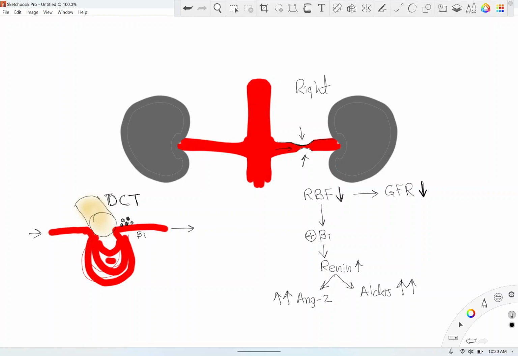Aldosterone increases blood volume by retention of sodium and chloride, which we said already in the previous questions, and angiotensin 2 will cause vasoconstriction. And at the end, guess what happens? Blood pressure will increase. So this is how increased blood pressure will always be a complication of renal artery stenosis. Remember, we discussed that in the previous question.